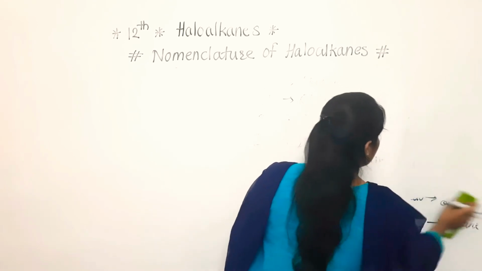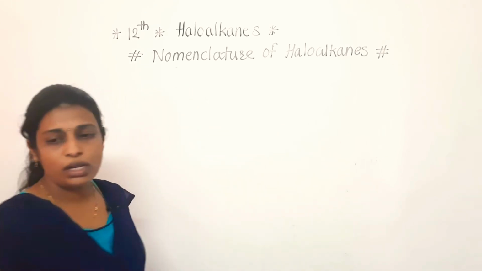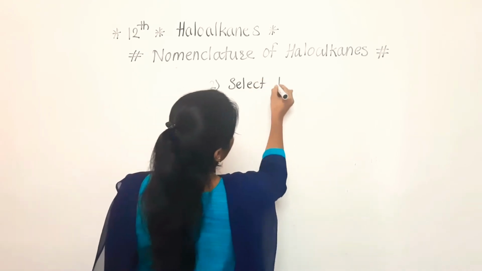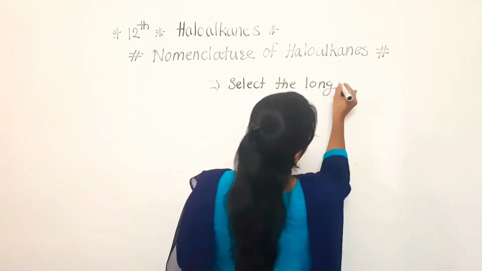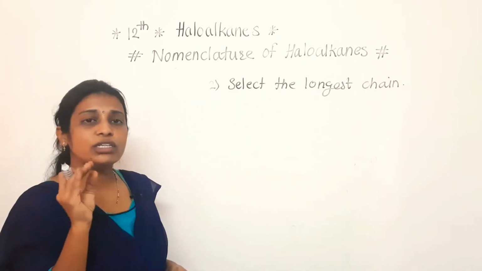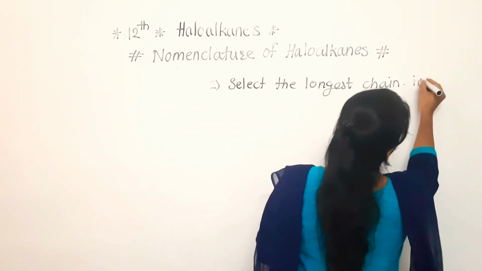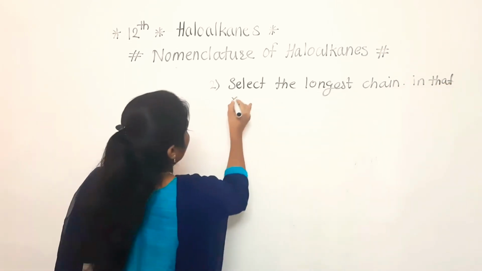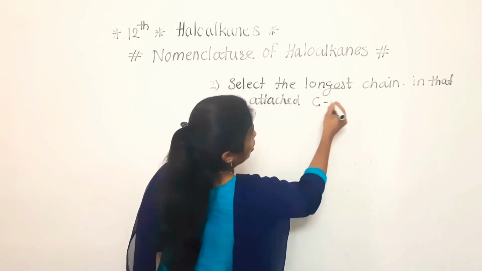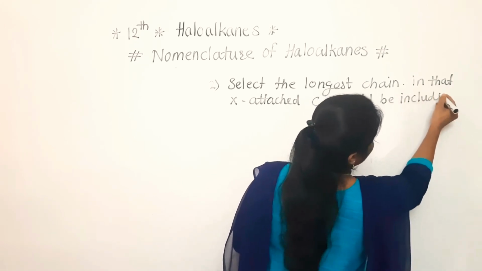What is the second rule? The second rule is to select the longest chain. In that, the halogen attached carbon should be included. X attached carbon should be included. Clear to everyone? This is the second rule.